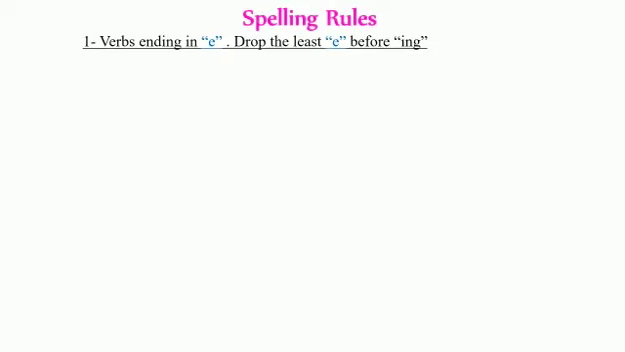There are some spelling rules to abide by when adding ing to the verbs. The first one is, verbs ending in e, drop the last e before ing. For example, write becomes writing without the last e as you can see. Take becomes taking, we drop the last e. But see changes to seeing, and be changes to being. We keep the last e here because it's not silent.